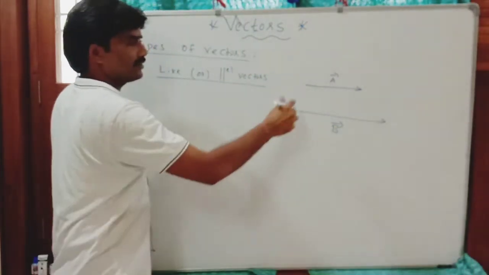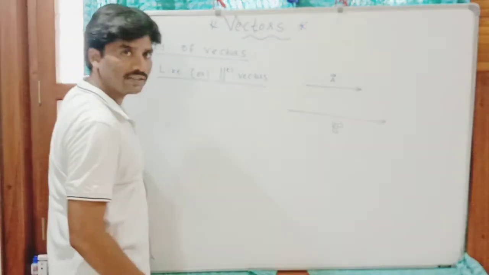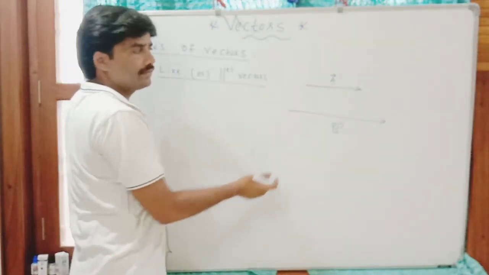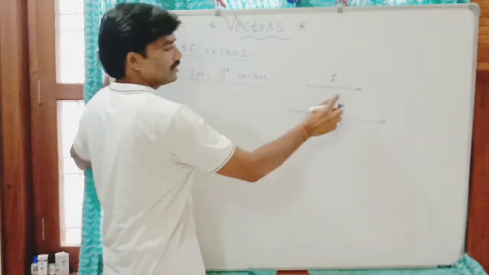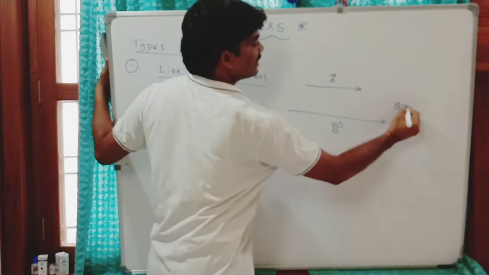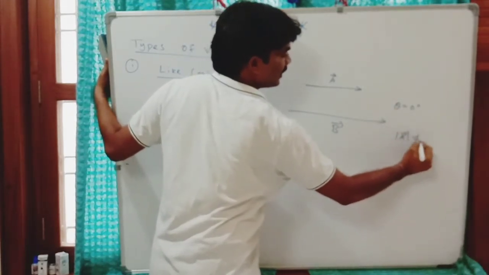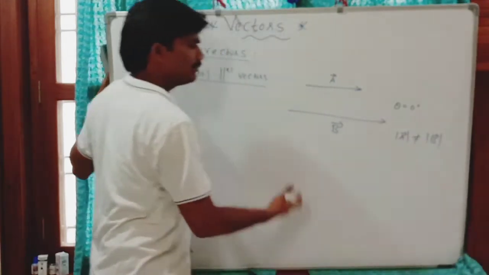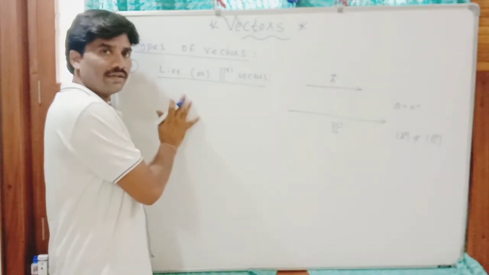If two vectors are in the same direction, those are called like vectors or parallel vectors. Magnitude may be different, however directions are same. So what is the angle between these two? Theta is 0. But mod of A may be not equal to mod of B. Magnitudes may be not equal. Clear? These are called like vectors.